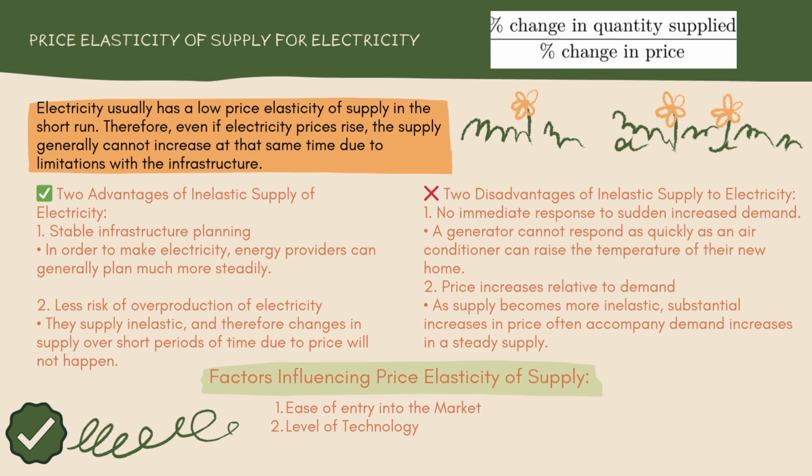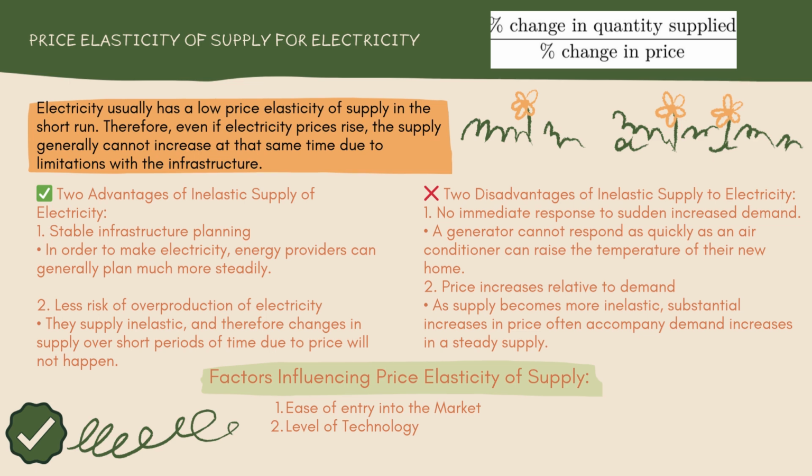And now I am going to explain about factors influencing price elasticity of supply. There are two factors that I'm going to explain, which are ease of entry into the market and level of technology. For ease of entry into the market, what it means is if firms can easily enter the market, supply can increase quickly when prices rise. So it makes supply more elastic.